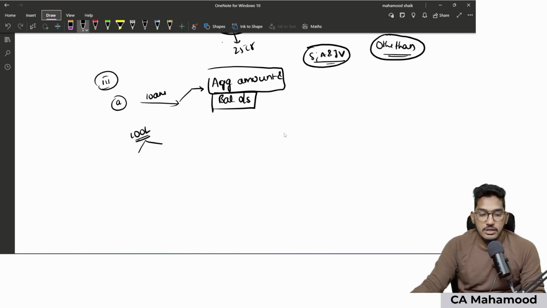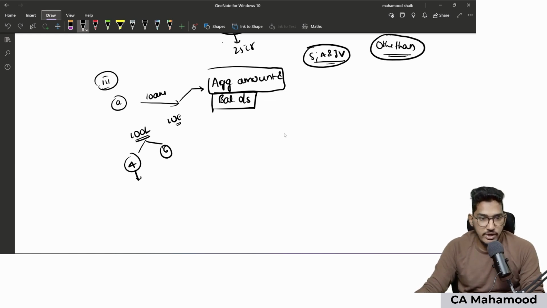Out of that, to a total of 10 entities the company has given the loan. Out of that, 4 are subsidiary, associate, joint ventures. So the company has given a total loan of 100 lakhs to 10 entities. Out of the 10 entities, 4 entities have a relationship of subsidiary, associate, joint venture. The remaining 6 are other than subsidiary, associate, joint venture.